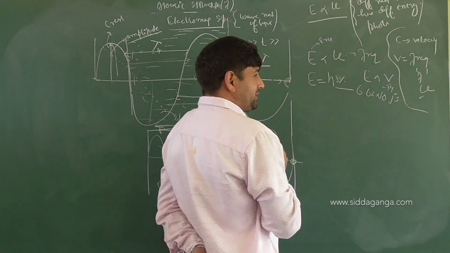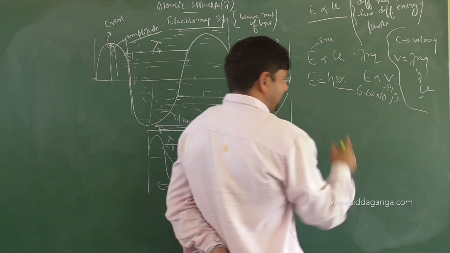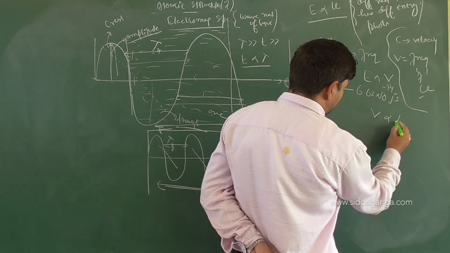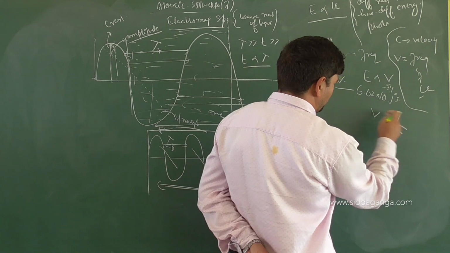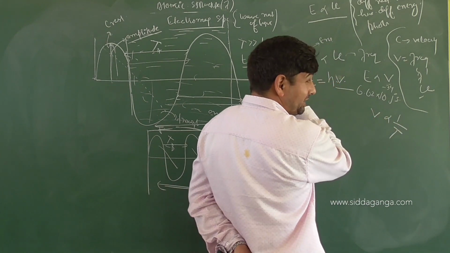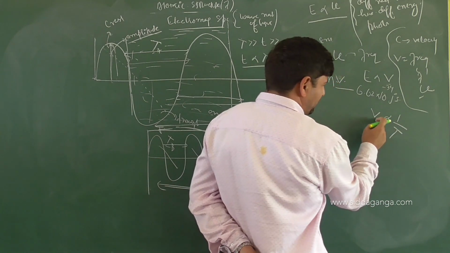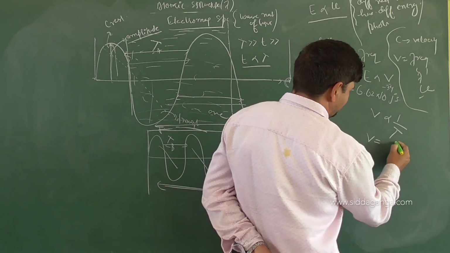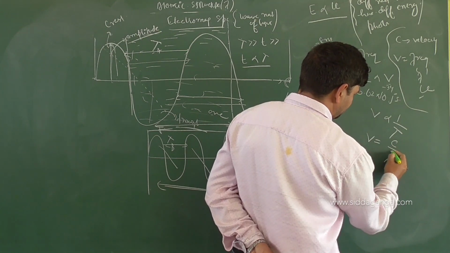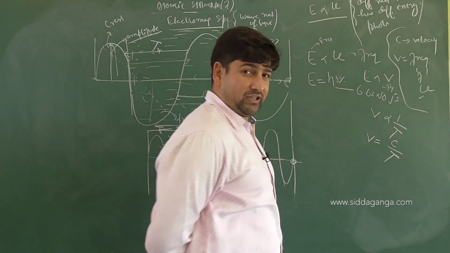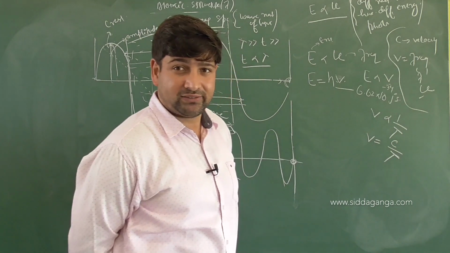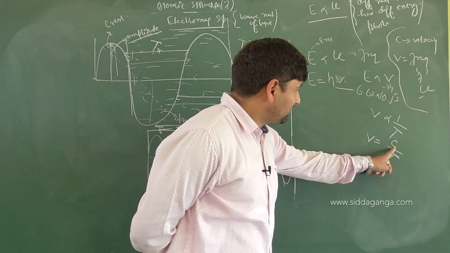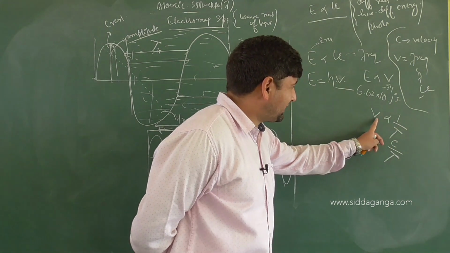Now, a while earlier, what is nu equal to? We have nu, that is frequency, is inversely proportional to lambda, right? If lambda is more, nu is less. We proved it a while earlier in our class. Clear? So frequency equals what? C by lambda. Frequency equals C by lambda. What does C mean here? What does V mean here?